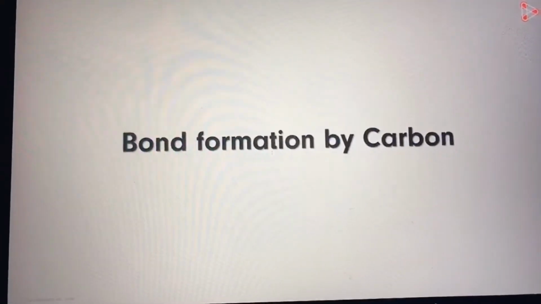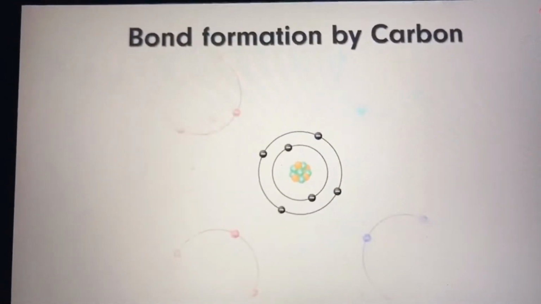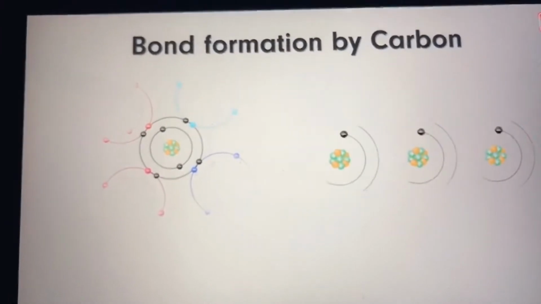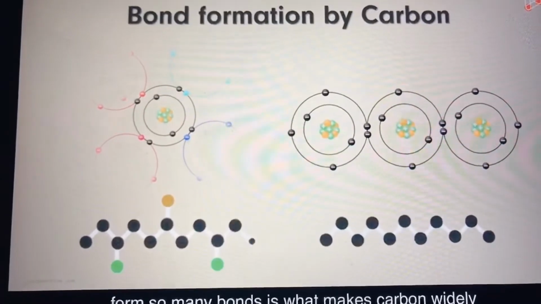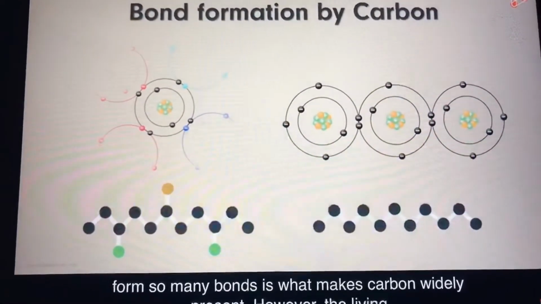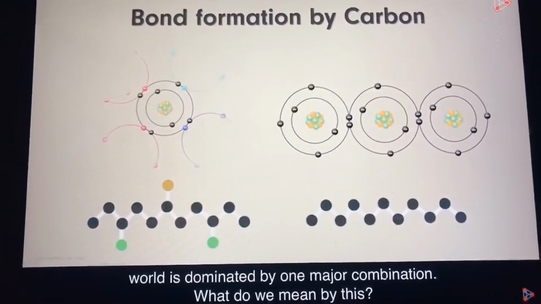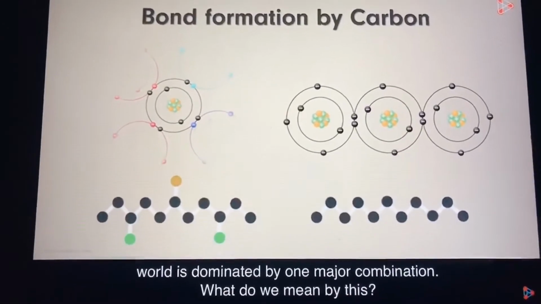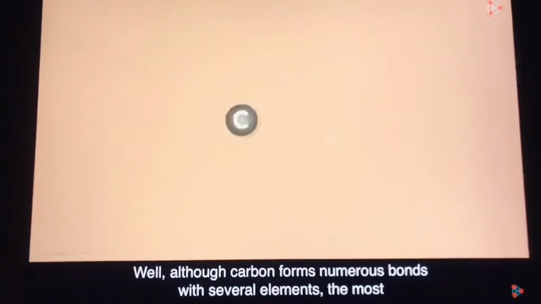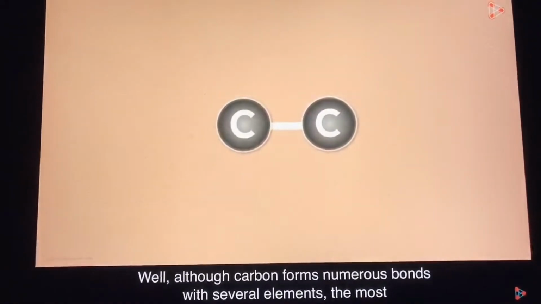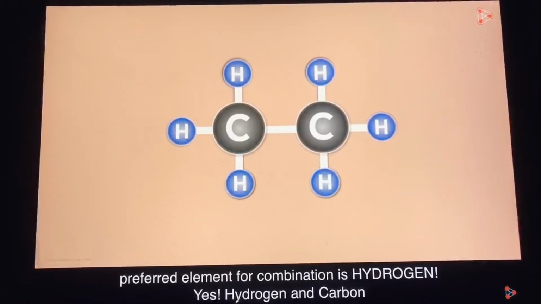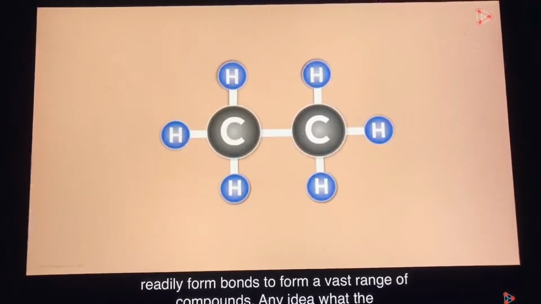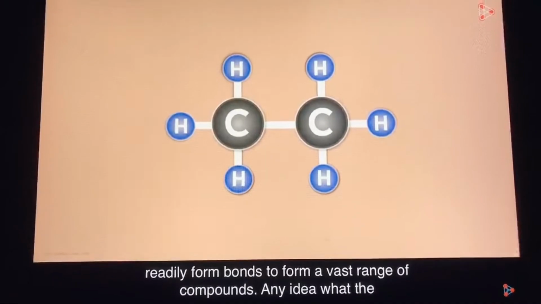So let's watch it. We have seen the amazing property of carbon to form so many bonds with a variety of other elements and even with other carbon atoms. Its capability to form so many bonds is what makes carbon widely present. However, the living world is dominated by one major combination. Although carbon forms numerous bonds with several elements, the most preferred element for combination is hydrogen. Hydrogen and carbon readily form bonds to form a vast range of compounds.